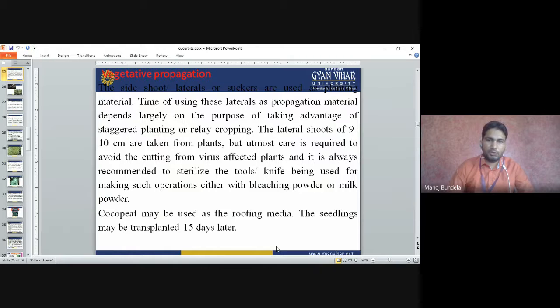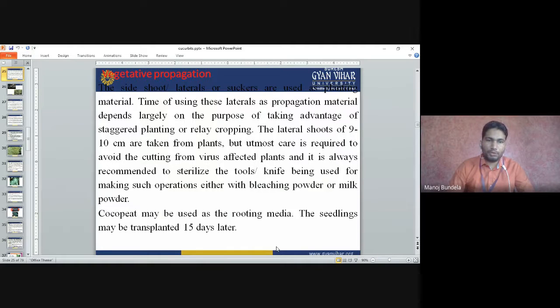Lateral shoots of 9 to 10 centimeters are taken from the plants, but utmost care is required to avoid cuttings from virus-affected plants. It is always recommended to sterilize the knife being used for such operations, either with bleaching powder or milk powder.